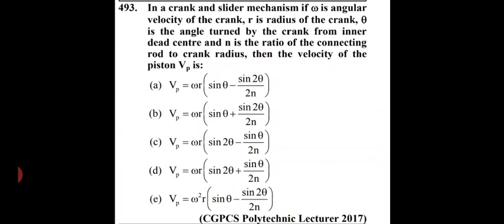Our next question is, in a crank and slider mechanism, if omega is angular velocity of the crank, r is the radius of the crank, theta is the angle turned by the crank from inner dead center, and n is the ratio of connecting rod to crank radius, then velocity of the piston Vp is. So in this question I am not going to read all the options, and the right answer is Vp equals omega r multiplied by sin theta plus sin 2 theta divided by 2n. So option number B is right here. Option number B.